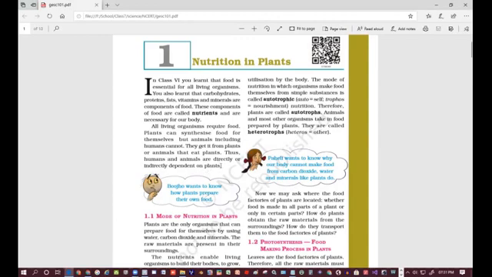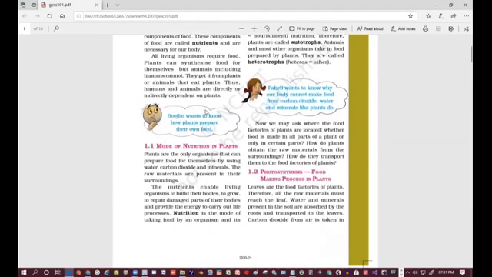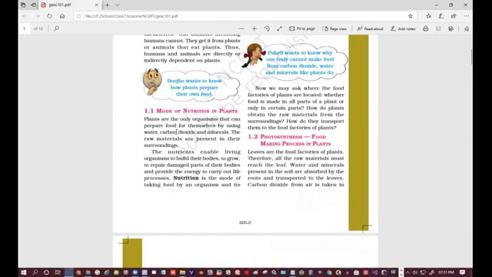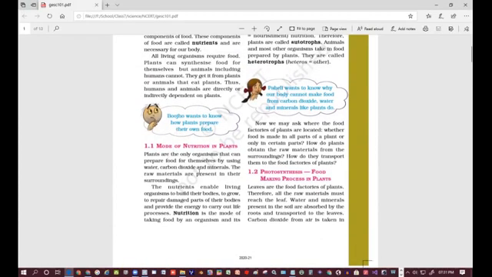Boojho wants to know how plants prepare their own food. Good question. How can plants prepare their own food? We will see in the coming topics how plants prepare their own food. So, 1.1 Mode of nutrition in plants. Plants are the only organisms that can prepare food for themselves by using water, carbon dioxide and minerals.